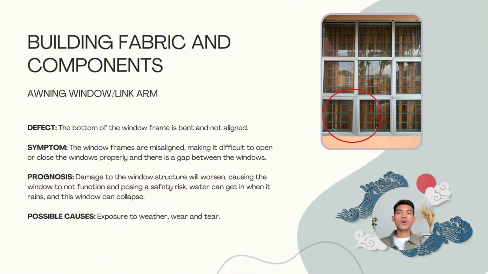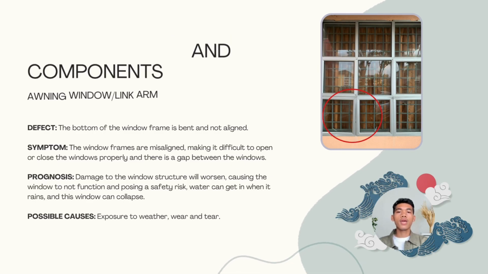Building fabric and components. The element is an awning window and the component is the link arm. The defect: the bottom of the window frame is bent and not aligned. The symptoms: the window frames are misaligned, making it difficult to open or close the window properly, and there is a gap between the windows. The prognosis: damage to the window structure will worsen, causing the window to not function and causing a safety risk. Water can get in when it rains, and the window can collapse. The possible causes: exposure to weather, wet and bad.